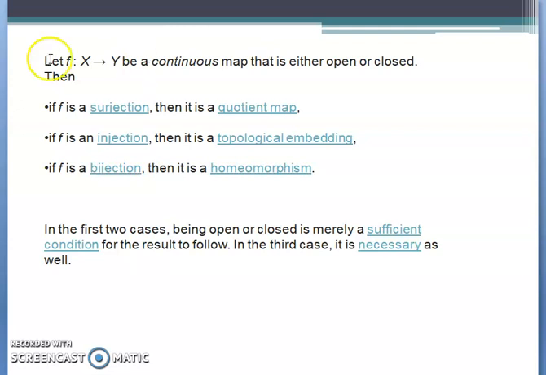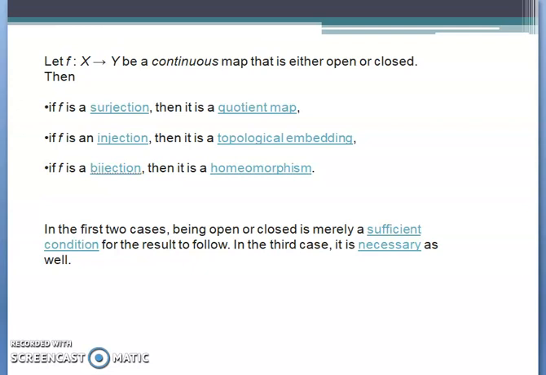In the first two cases, being open or closed is merely a sufficient condition. If surjection holds, then it is a quotient map, but the converse need not be true: a quotient map need not be a surjection. And so on for the topological embedding, which need not be an injective function. But in the third case, it is a necessary and sufficient condition: if and only if a function is bijective, then it is a homeomorphism, and for a homeomorphism it should be a bijection too.